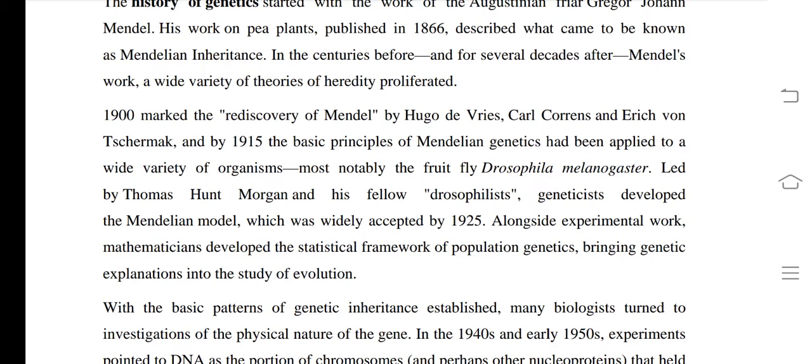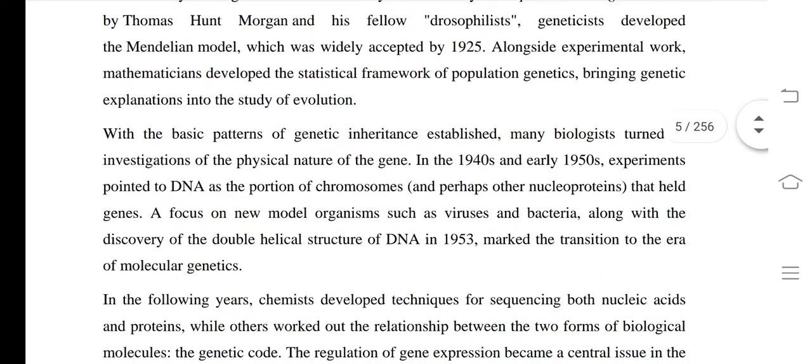Alongside experimental work, mathematicians developed the statistical framework of population genetics, bringing genetic explanations into the study of evolution. So you know that genetics is 100% connected with the process of evolution, and there is another branch which is known as population genetics.